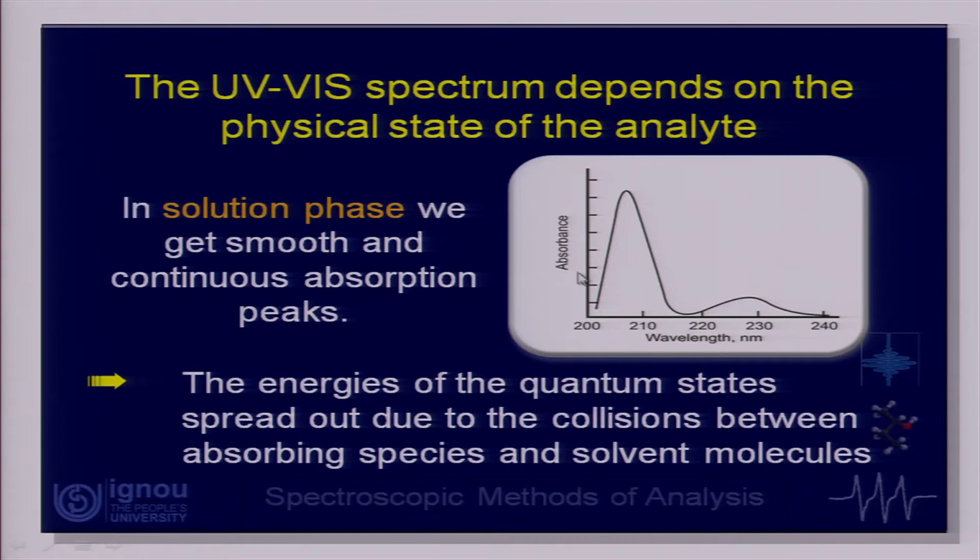So, when the solvent comes and interacts with this, the outer part of it, that is the peripheral electrons of the molecule, get dented, that means they get hit. So, there is some kind of slight disturbance in the distribution, and that leads to some change in the energy levels. Accordingly, there is some kind of spread of frequencies coming there. So, what you get is a smoothened kind of spectrum. So, the spectrum will depend on the physical state of the analyte.